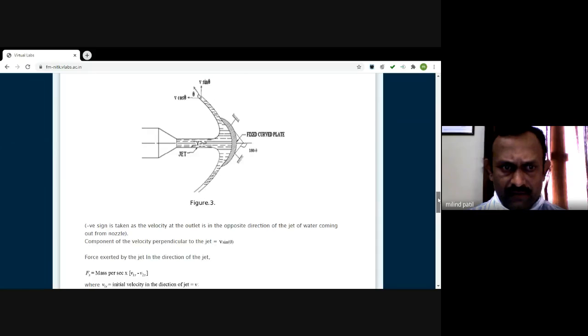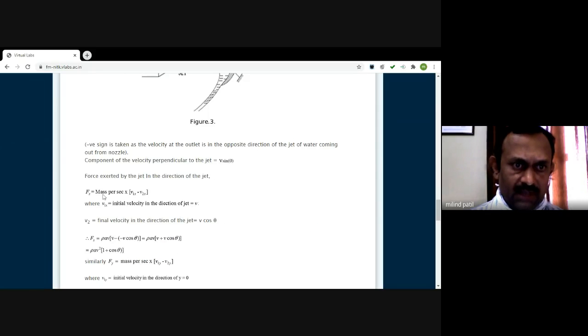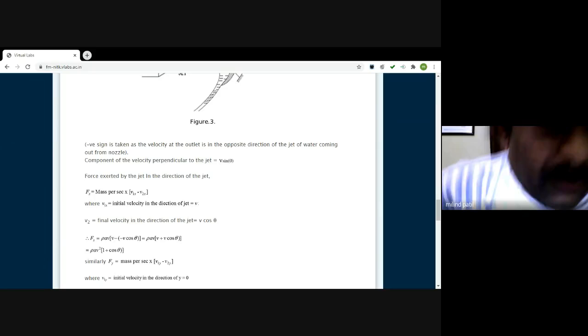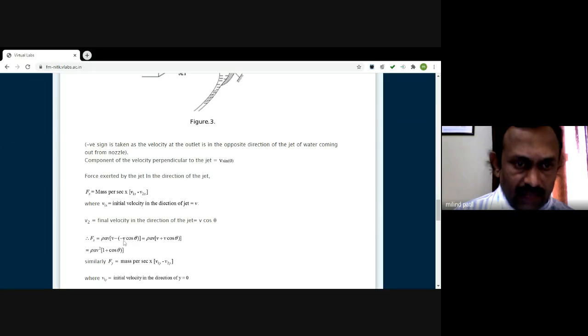So when we find the x component, it is mass per second into initial velocity in the x direction minus final velocity in the x direction. So mass per second is rho AV into the velocity in the x direction, that is v minus v cos theta. Final velocity is v cos theta and initial velocity is v. Why does the final velocity have a negative sign?